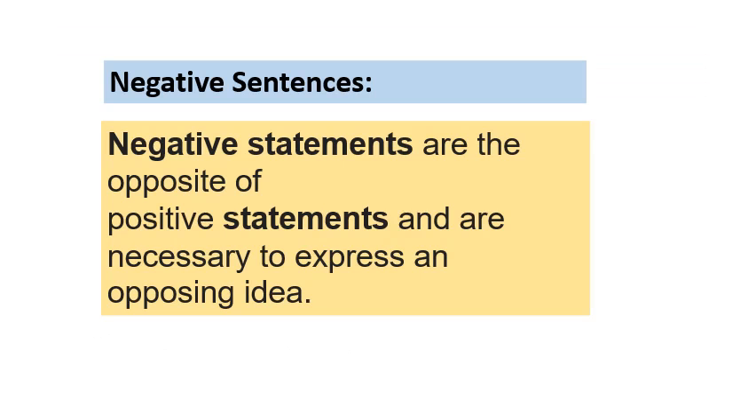The next type of sentence that we are going to learn today is negative sentences. Negative statements are the opposite of positive statements and are necessary to express an opposing idea.